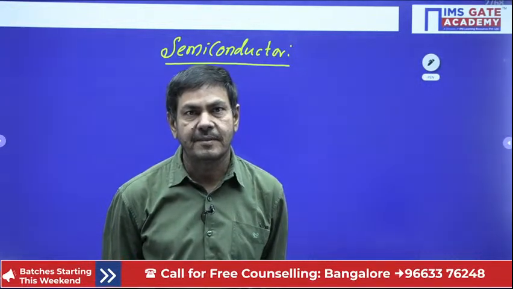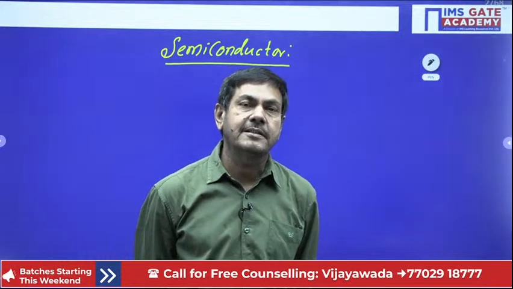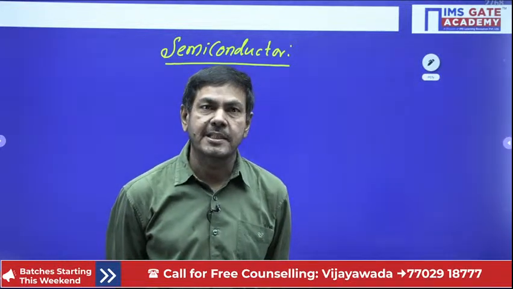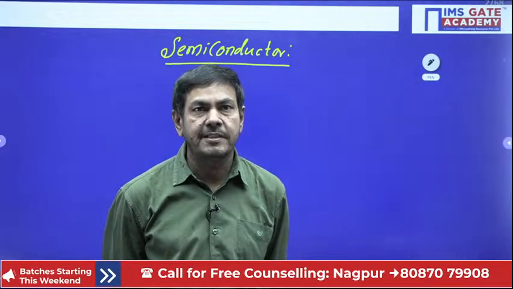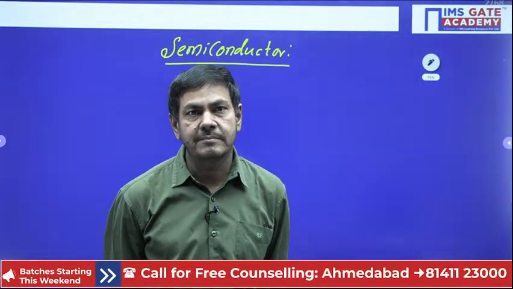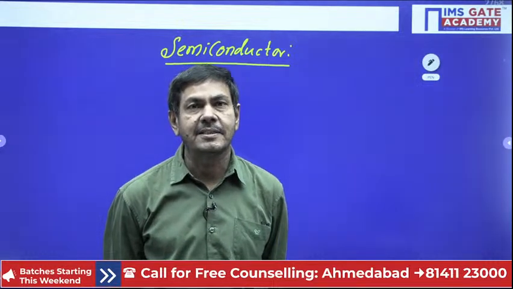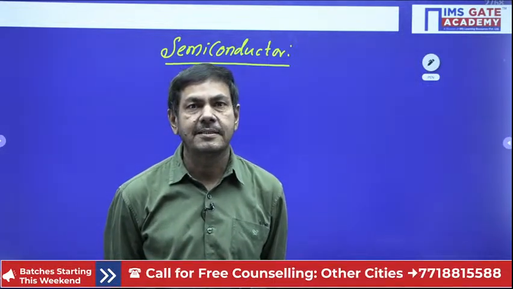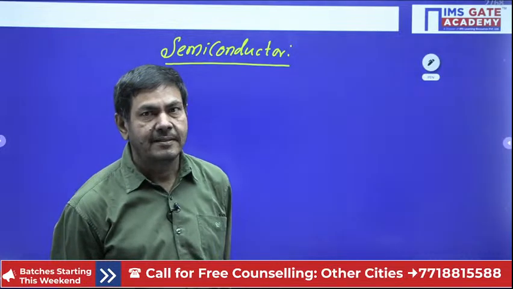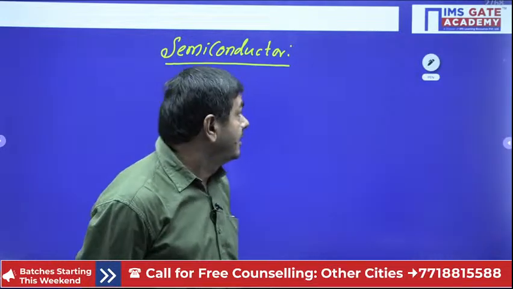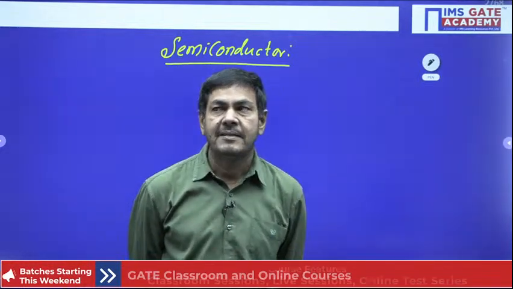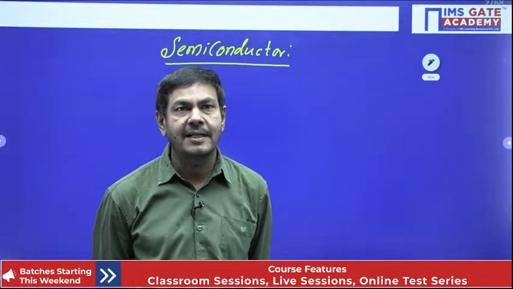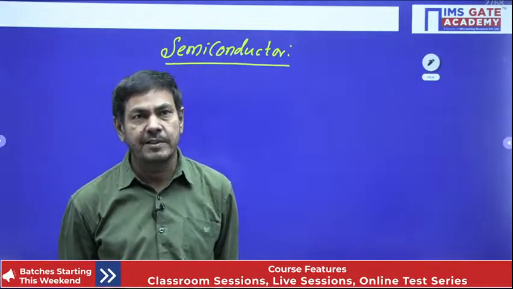For a conductor, it is 10 power 21 per cm cube. If the concentration lies between 10 power 5 and 10 power 21 per cm cube, the material can act as a semiconductor. So how can we define a semiconductor exactly? The material which lies in between the properties of insulator and conductor is called a semiconductor.